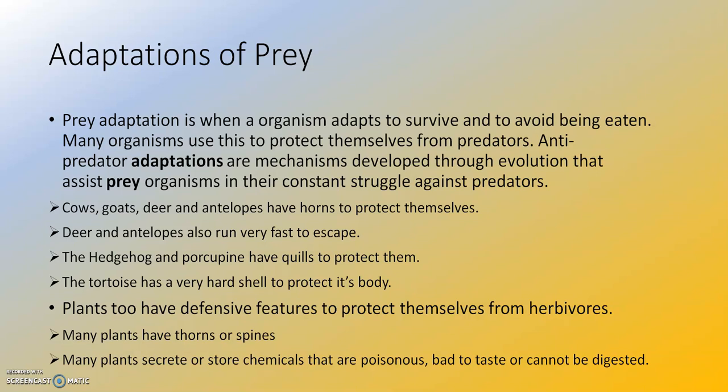So, prey adaptation is when an organism adapts to survive and to avoid being eaten. Many organisms use this to protect themselves from predators. Anti-predator adaptations are mechanisms developed through evolution that assist prey organisms in their constant struggle against predators.